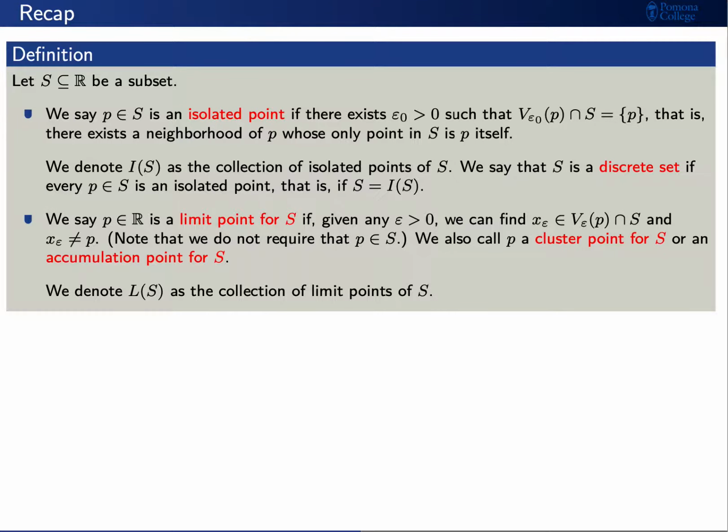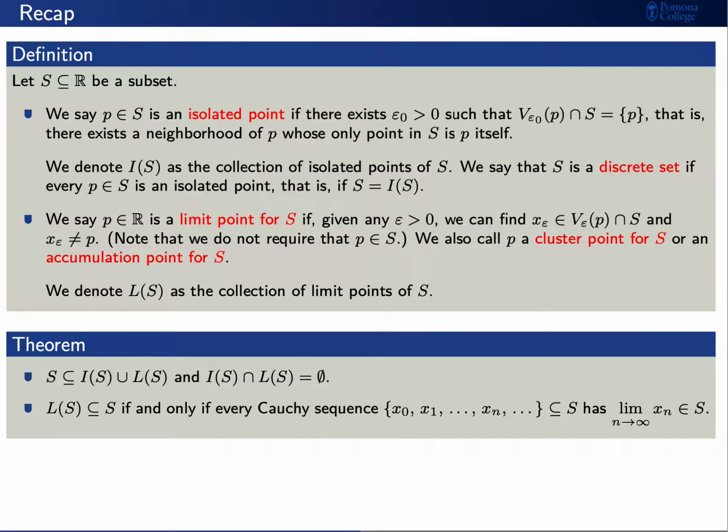We'll say that a point P in the real numbers is a limit point for S if, given any positive epsilon, we can find an element x_epsilon in the intersection of V_epsilon(P) with S, and x_epsilon does not equal P. Please note that we do not require that P be an element of the set S. Sometimes we'll call a limit point a cluster point for S or an accumulation point for S. We'll denote L(S) as the collection of limit points of S.